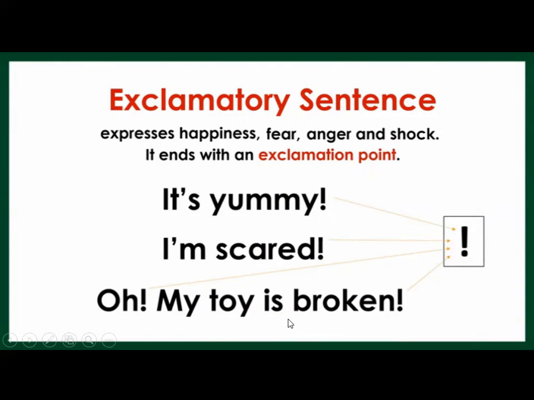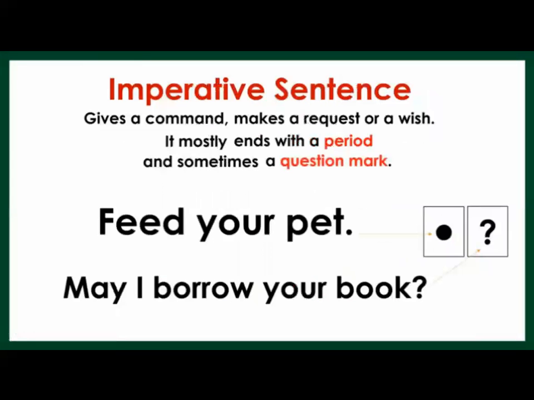Now you have understood what an exclamatory sentence is. Now we will move to the fourth and last type of sentence, that is the imperative sentence. An imperative sentence gives a command, makes a request or a wish. It mostly ends with a period and sometimes a question mark.